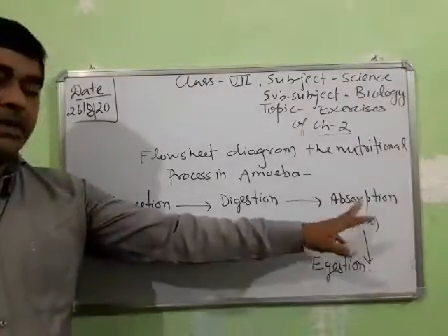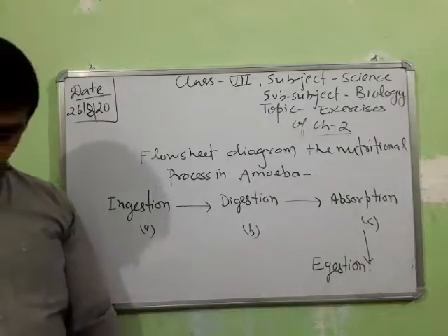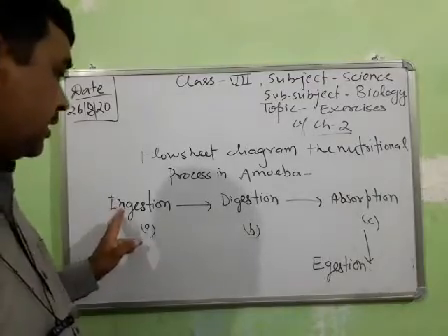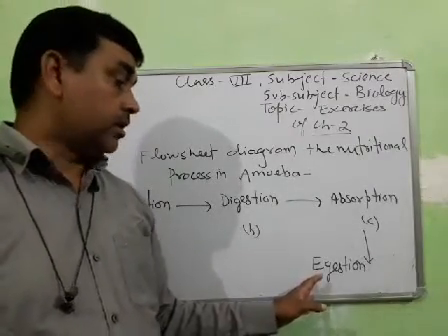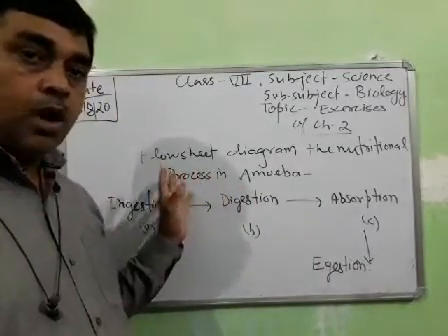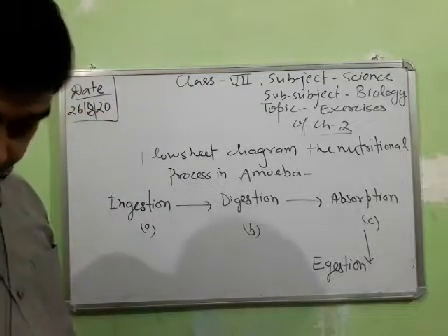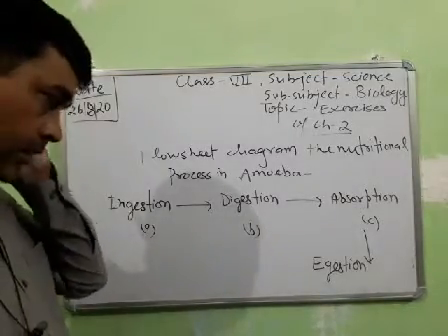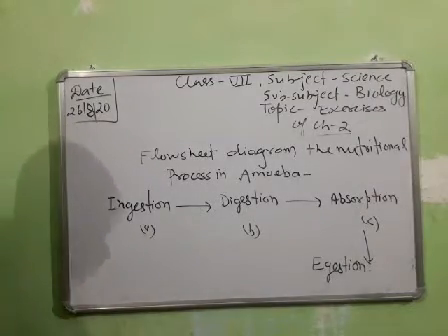Assimilation is included in absorption. In egestion, the waste material is thrown out through the contractile vacuole, because no mouth and anus are found in the amoeba. Draw it in your copy, students.